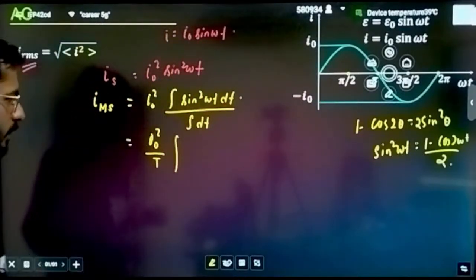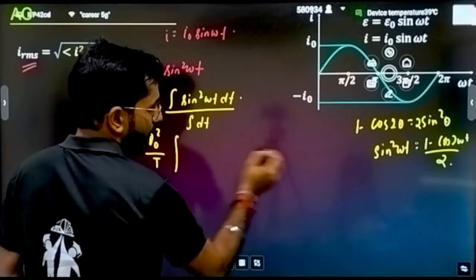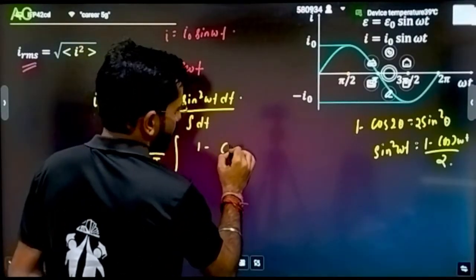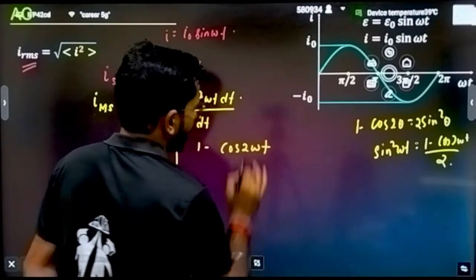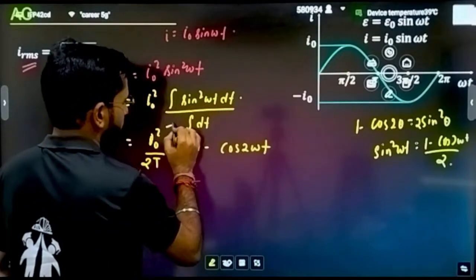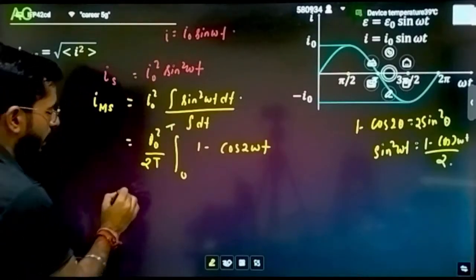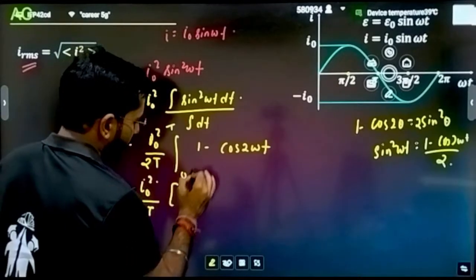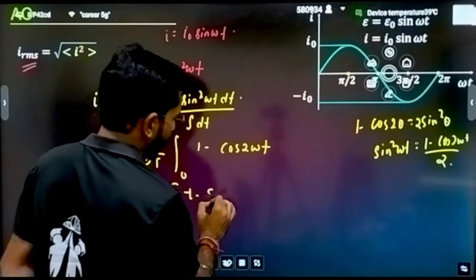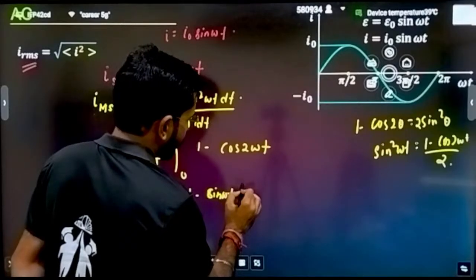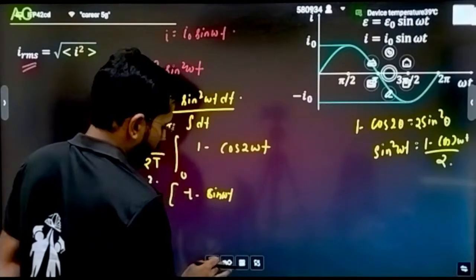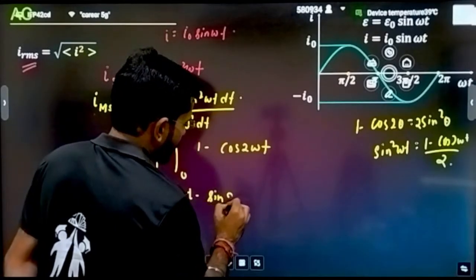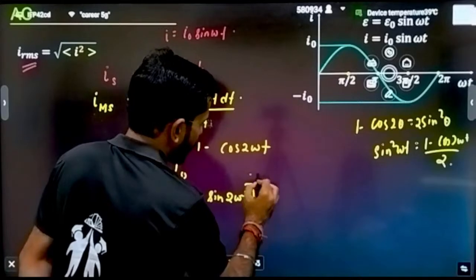So now replace it. Go step by step. No problem, no hurry. So I'm going to replace it, and I will be taking this 2 here so that there will be no problem in the integration, and I will be writing 1 minus cos of 2 omega t. This is what I have to integrate, and the limits of integration is 0 to time period T, capital T. Now integrate it. Right? I naught square divided by 2T. Integration for 1 will be t minus integration for cos 2 omega t will be sine of 2 omega t, divided by 2 omega, from 0 to time period T.